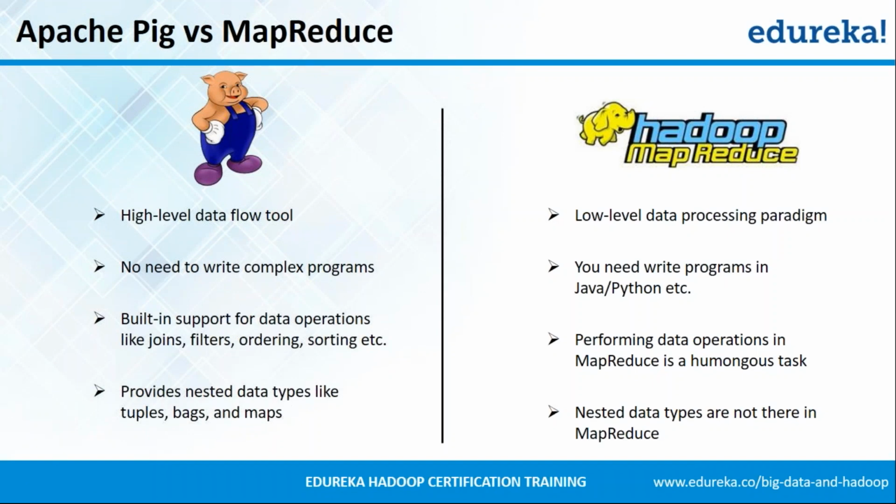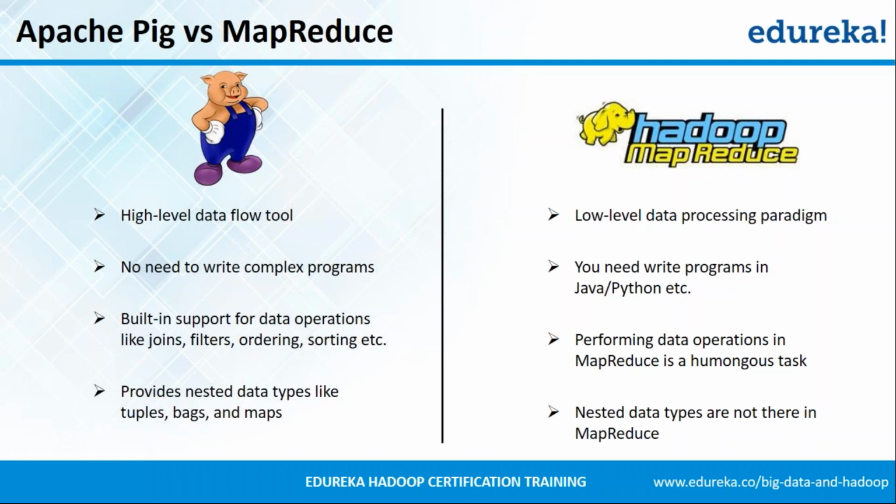Apache Pig is a high-level data flow tool. However, Hadoop MapReduce is a low-level data processing paradigm, right? So you have to code in the basic programming language. Second point explains that. In Apache Pig, you need not write complex programs. It can be done using simple Pig Latin queries. However, in MapReduce, you need to write programs using languages like Java and Python, right?